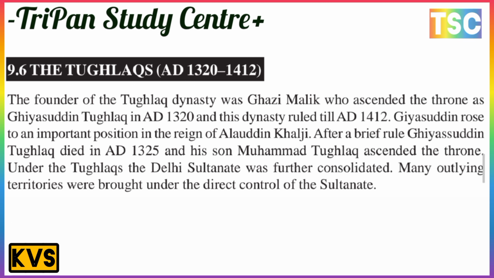Ghiyasuddin rose to an important position in the reign of Alauddin Khalji. After a short rule, Ghiyasuddin Tughlaq died in AD 1325 and his son Muhammad Tughlaq ascended the throne. Under the Tughlaqs, the Delhi Sultanate was at its largest, and many outlying territories were under the direct control of the Sultan.